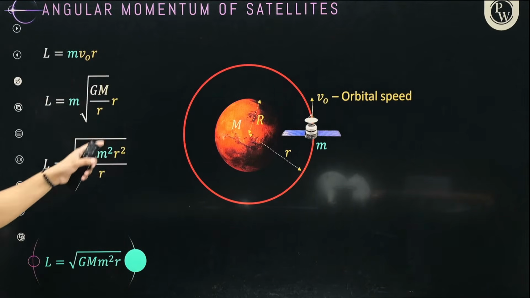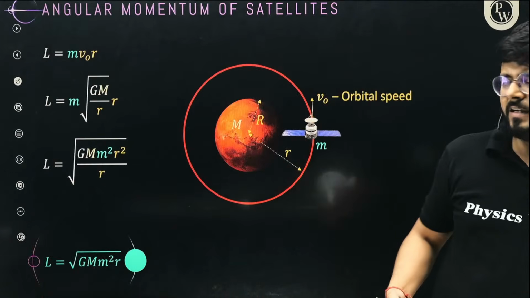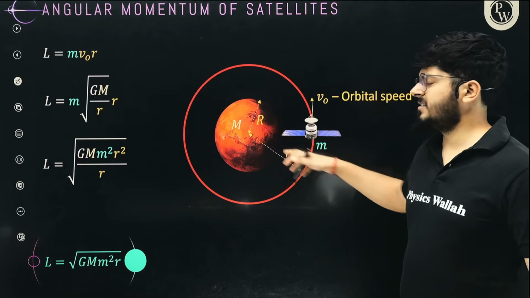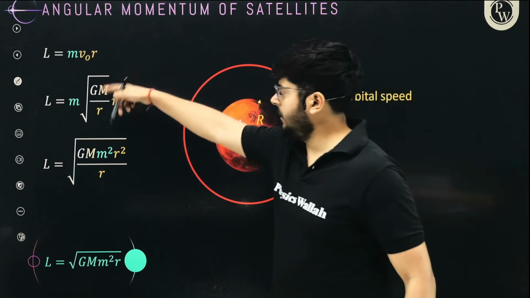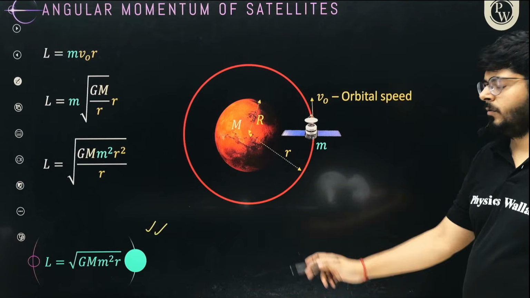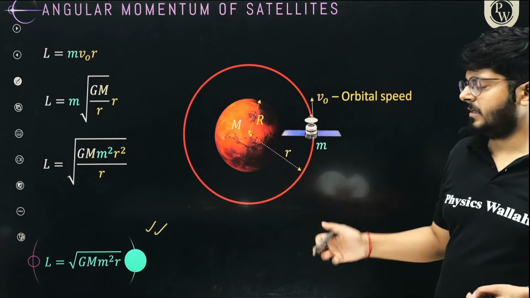And what will be the angular momentum of the satellite? Once you know the mass and the velocity of the satellite, angular momentum will be mv, which is the linear momentum, into the distance r. When you multiply that, you will get the angular momentum of the satellite as m times the square root of GMr. So clearly, the angular momentum of anything depends on its own mass.